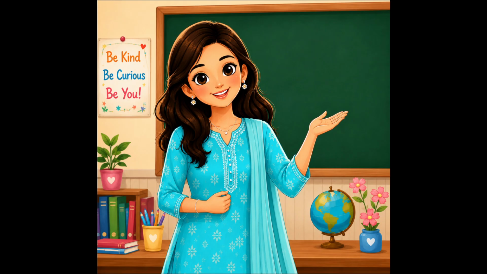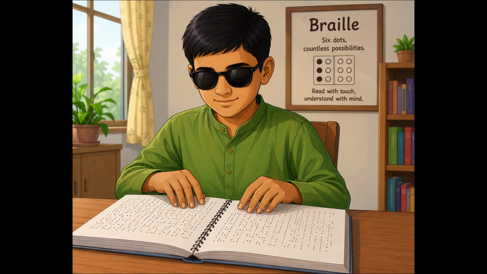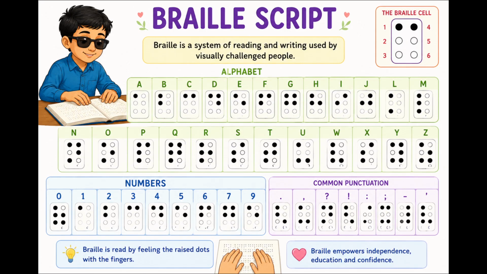Braille. Let me tell you something about this. Braille is a system of raised dots that helps blind and visually impaired people read and write using their fingers. It uses different patterns of dots to represent letters, numbers, and words. This is a Braille script.